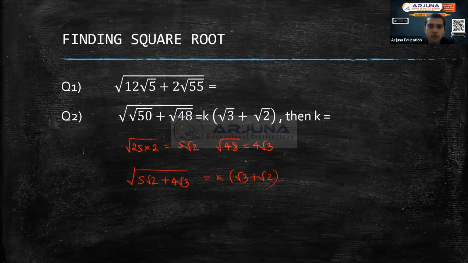How do you do this? This is something called rationalization. You have studied, right? Whenever you have an irrational term in the denominator, you want to make it free from irrational numbers. So 5 root 2 plus 4 root 3, divided by, I will multiply and divide with 5 minus 2 root 6 and 5 minus 2 root 6.